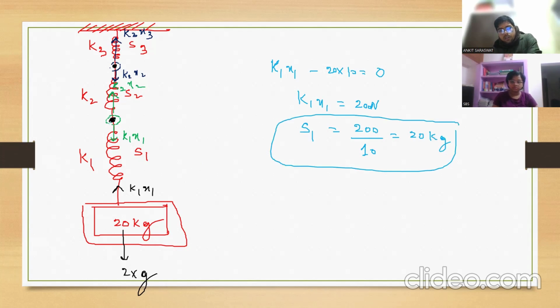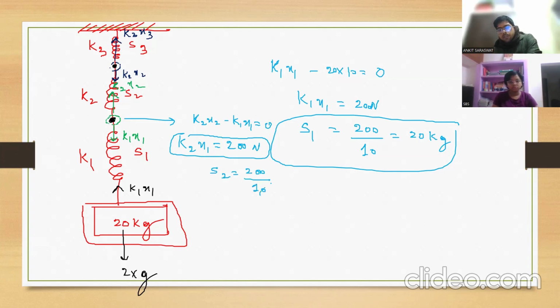Now, for this, apply Newton's second law. K2X2 minus K1X1 equal to 0. So K2X2 will be K1X1, and K1X1 is 200 Newton. So what is the reading here? S2 will be 200 by G. Again 20.